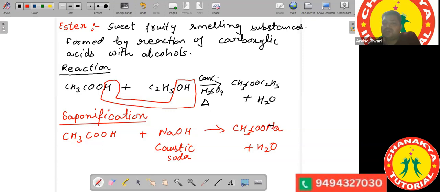We call it the sodium salt of the acid, right? Understand this. Here we have taken a very simple acid, that is ethanoic acid. When ethanoic acid reacts with sodium hydroxide or caustic soda, it gives you CH3COONa, which is the sodium salt of the acid. Its name is sodium ethanoate. So can anyone guess why we call it a saponification reaction?